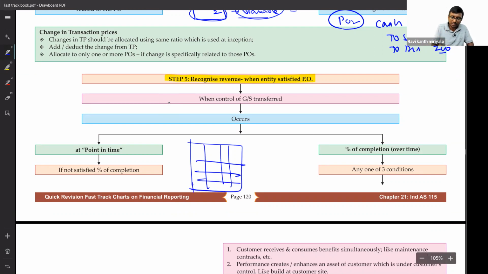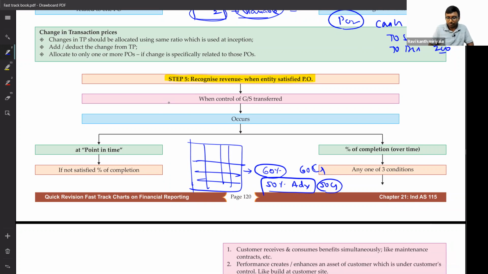How will he recognize the revenue from this? Suppose 60% of the building is already constructed, and 50% of the advance money is received from the customers. Say I spent 60 crores, and 50 crore I got from the customers as advance.